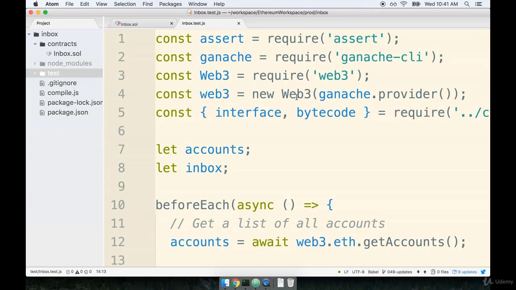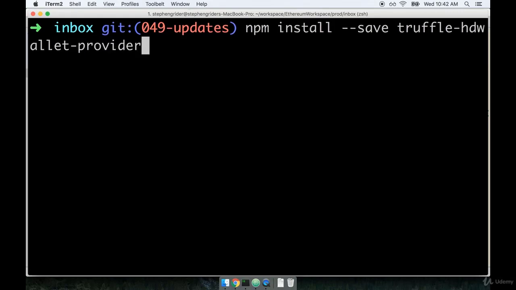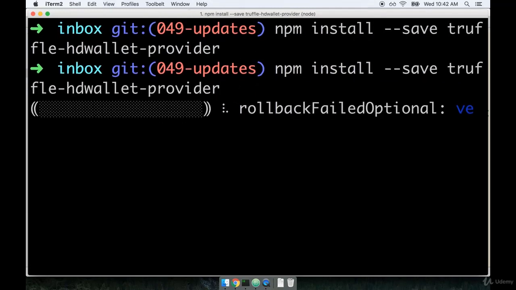Now that we have a link for the Infura API, we're going to install a module or two and then get started with our deployment script. We're going to first flip on over to our terminal and install one module that's going to help us in creating a provider that will connect to the Infura network. We'll talk about exactly what this package is doing in a moment, but first let's start off the installation process. Once again, I'm inside of my inbox directory, and I'm going to run npm install --save truffle-hdwallet-provider, like so. And let me zoom in so we see that entire statement on one line. So truffle-hdwallet-provider. And we'll let that do its thing.